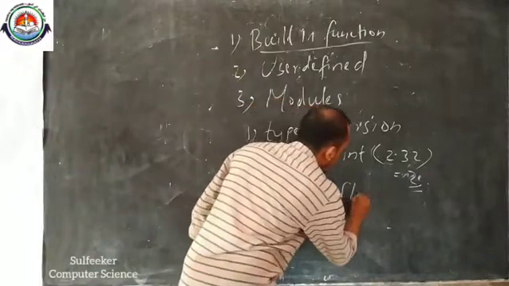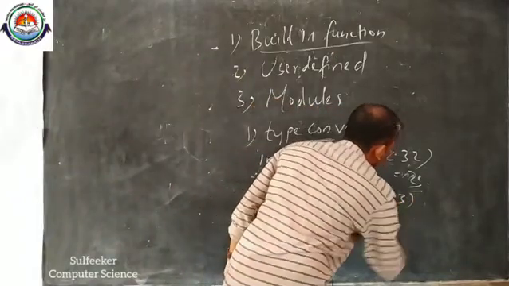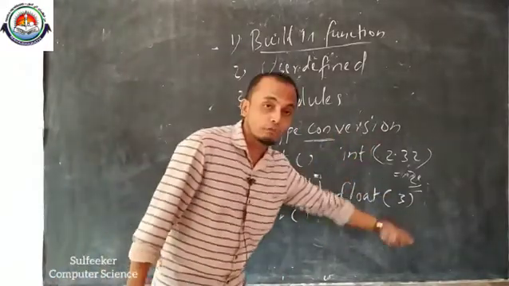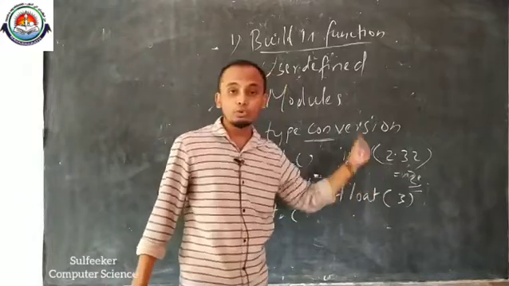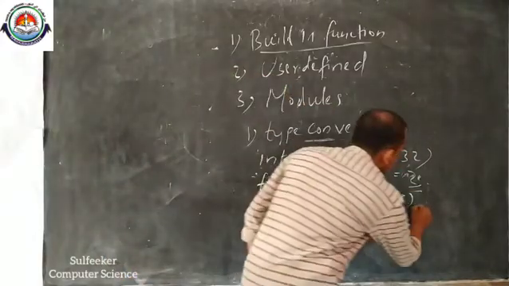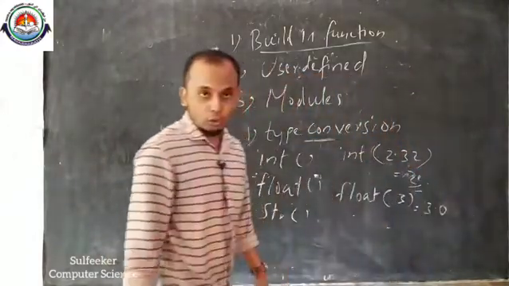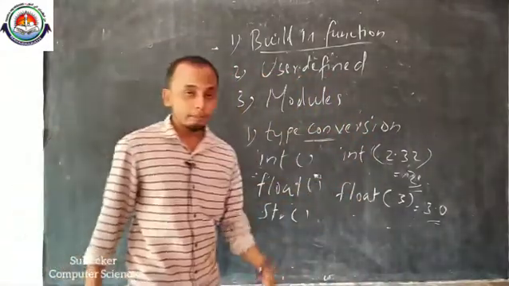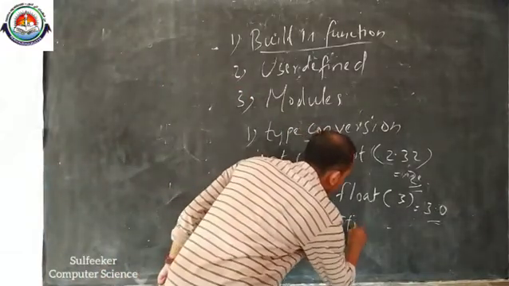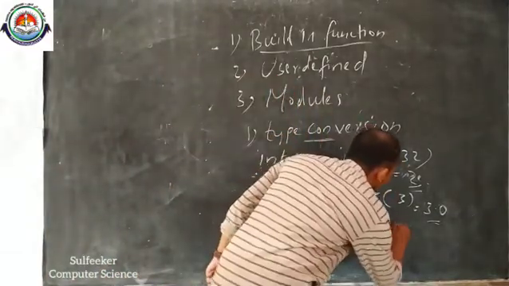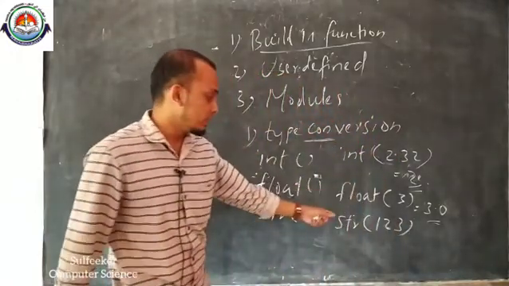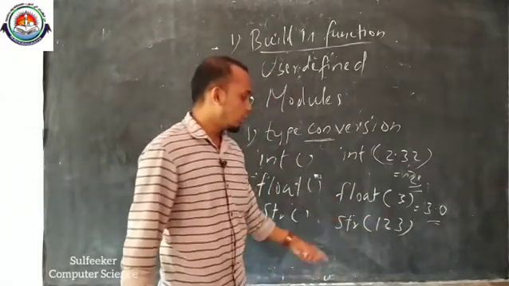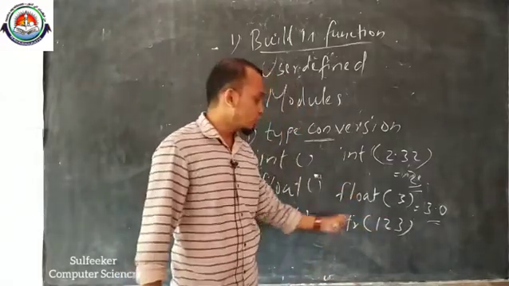Okay, then float of 3. Actually this 3 is an integer value, but float of 3 means we want to convert this integer 3 into a floating point value, so its result will be 3.0. Then str of 123. Did you see this 123 is an integer value? Then str of 123 means string of 123.